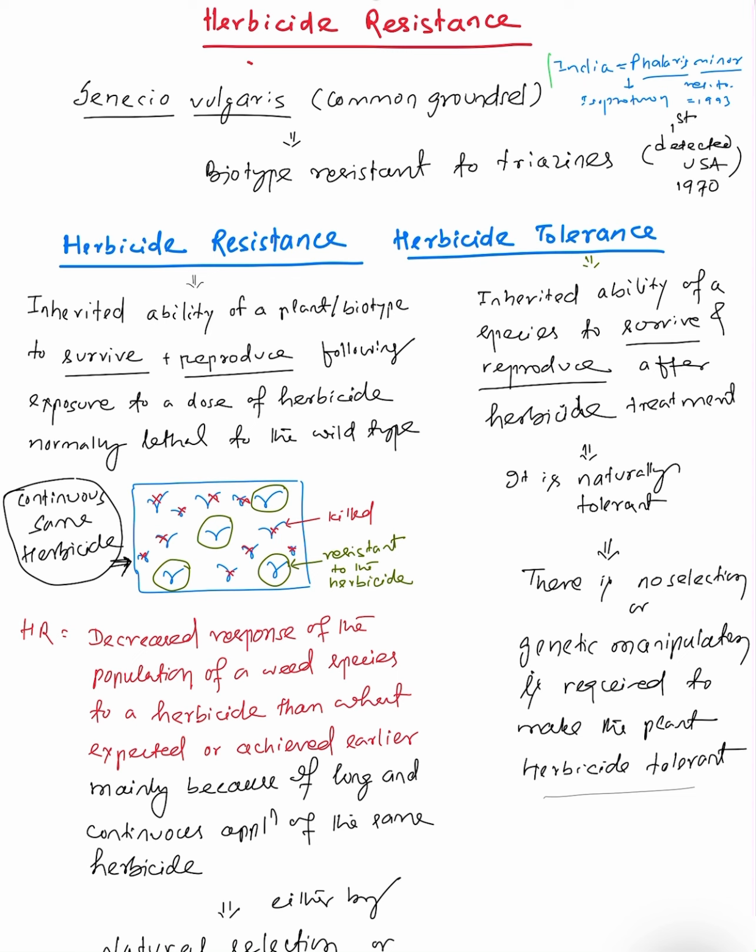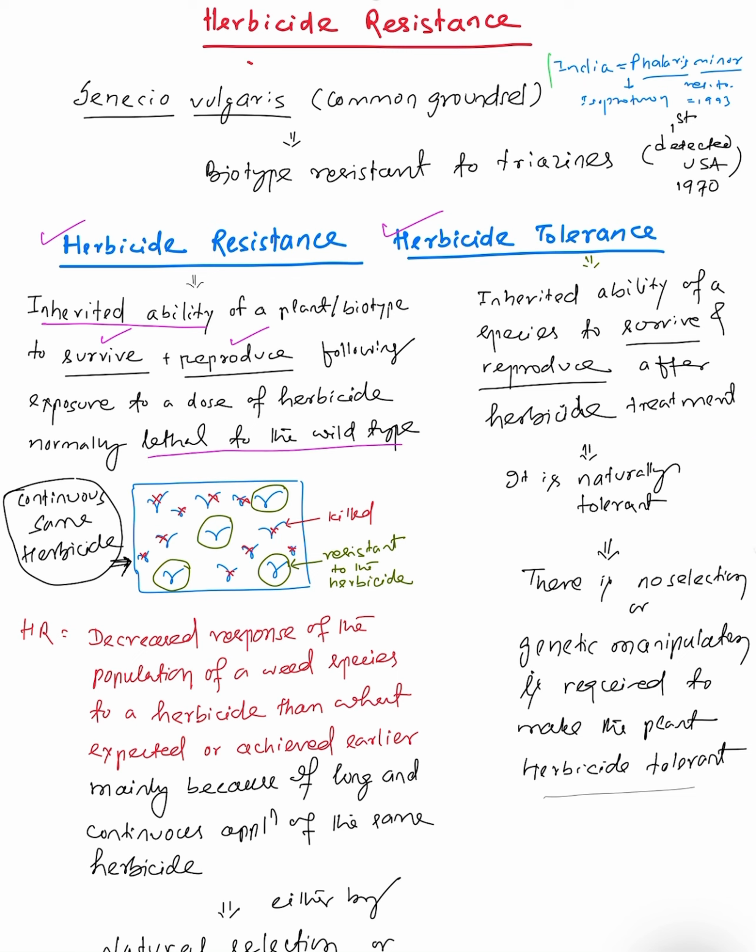So today we are going to cover one important part related to weed management, that is herbicide resistance. Before coming to herbicide resistance, first of all we have to understand the difference between herbicide resistance and herbicide tolerance. Herbicide resistance is the inherited ability of a plant or biotype to survive and to reproduce following exposure to a dose of herbicide which is normally lethal to the wild type.